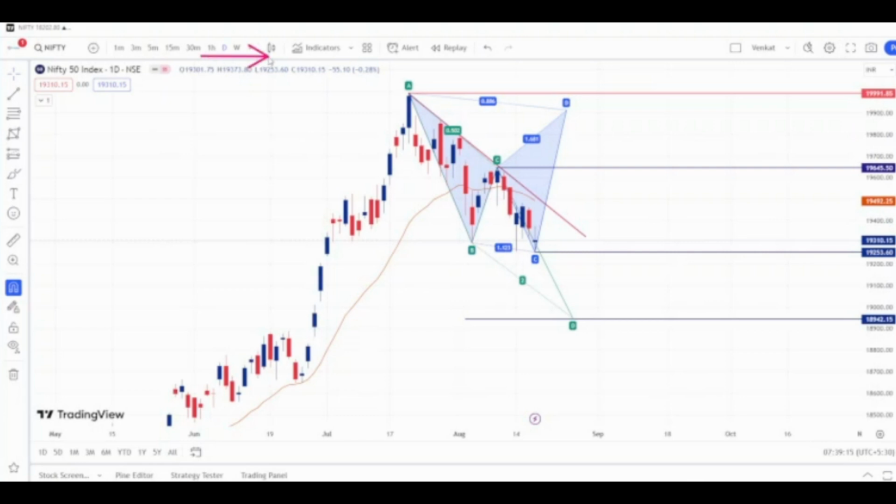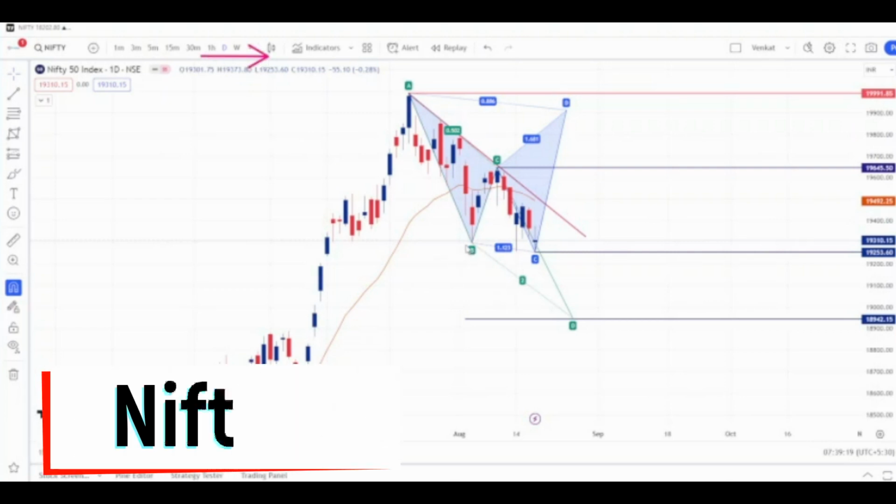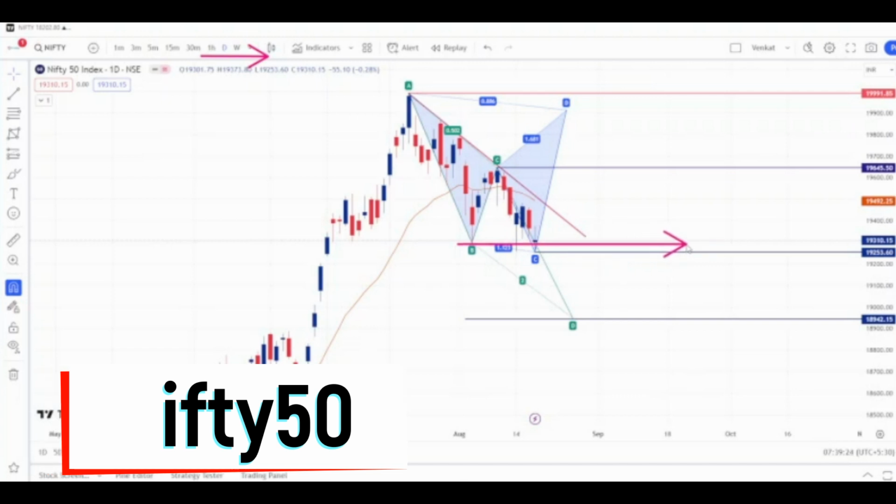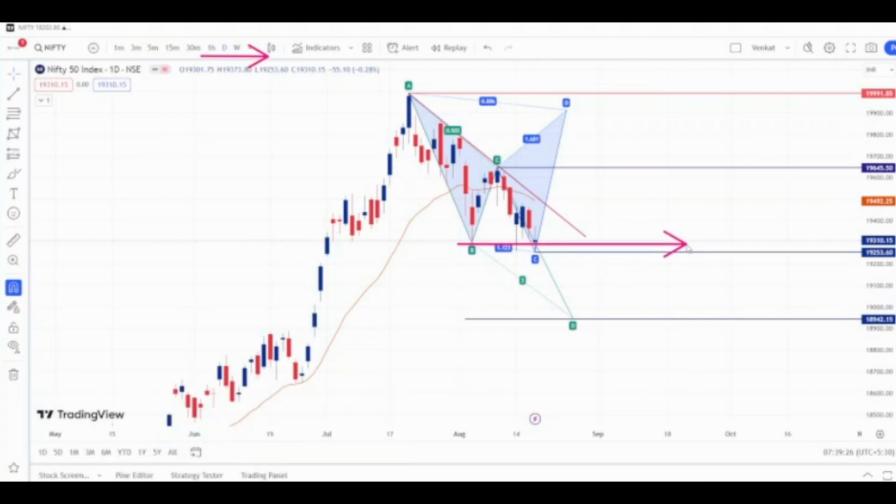Here I am using the Nifty daily chart. This week, the index has given a breakdown of this 19,300 level, which we discussed in last week's video also. So Nifty has already given a breakdown, but we need a confirmation for this. That is, below 19,250 only, we can confirm that this breakdown is not a fake one and this is a genuine breakdown, and we can see a further fall in Nifty